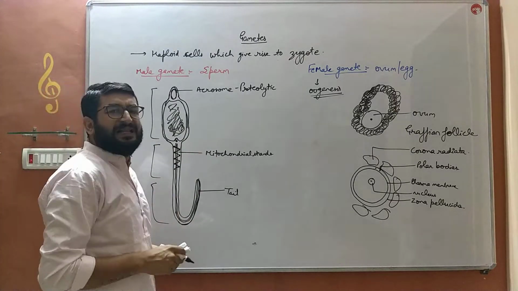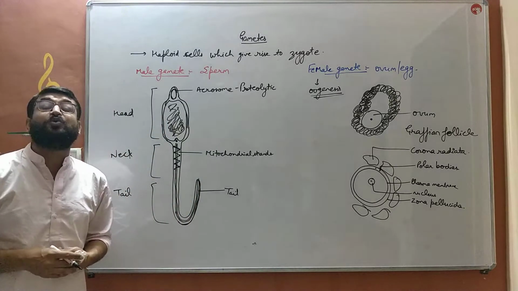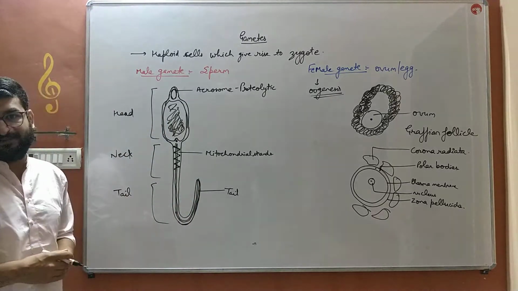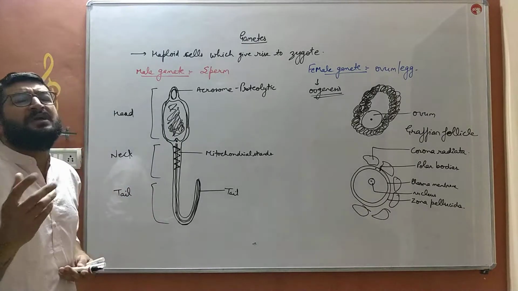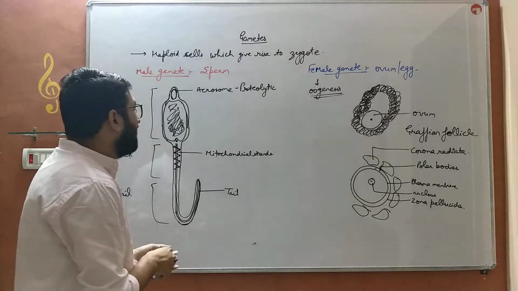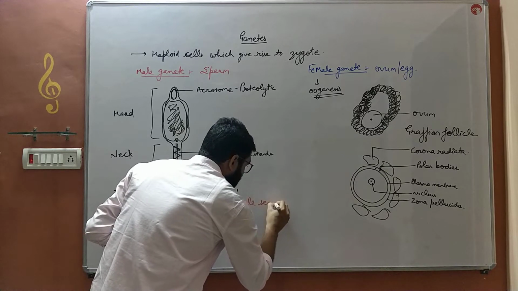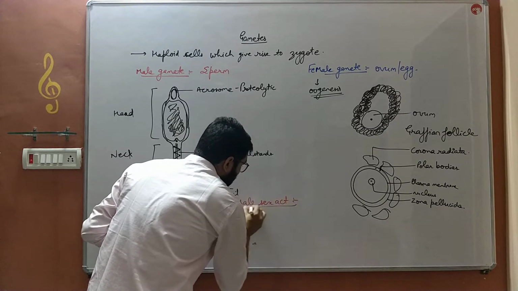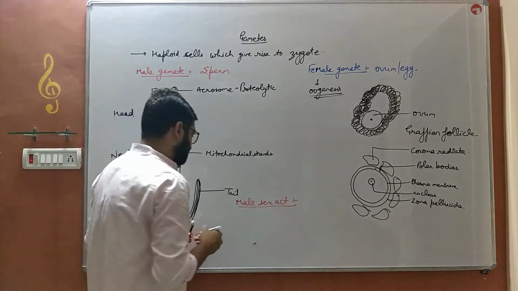After the formation of male and female gametes, now the question arises how they will meet, how they will come in contact with each other. Human males and females are motile. They can approach each other, and after that, the male performs an act that is known as the male sex act, which is also known as intercourse.